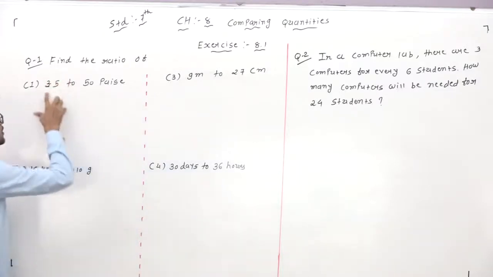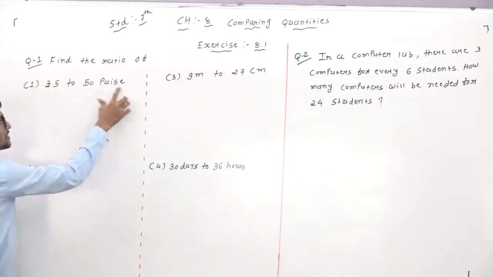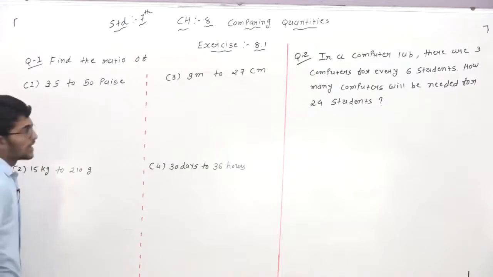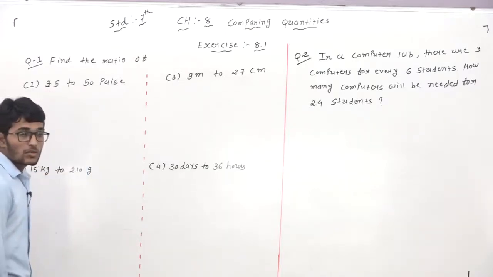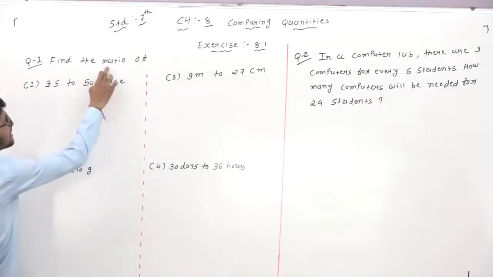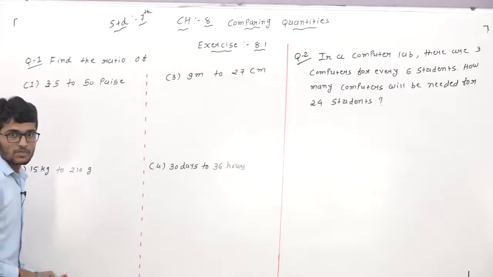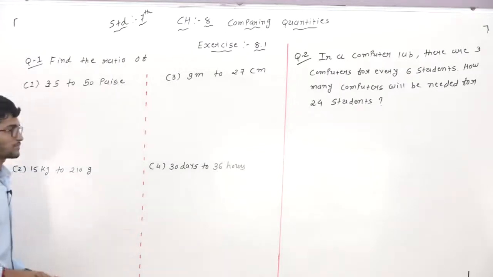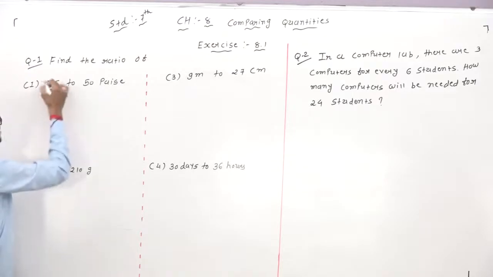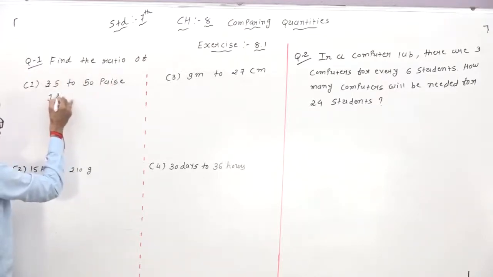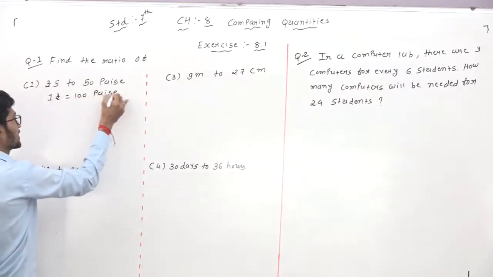So let's take rupees 5 to 50 paise. One quantity is given in rupees, the second quantity is given in paise. Here the units are different, so to find the ratio, the units must be set. Now convert rupees to paise. 1 rupee is equal to 100 paise, we all know, right?